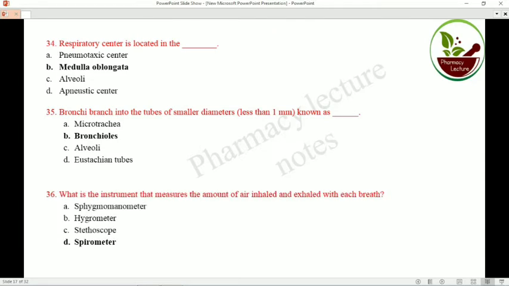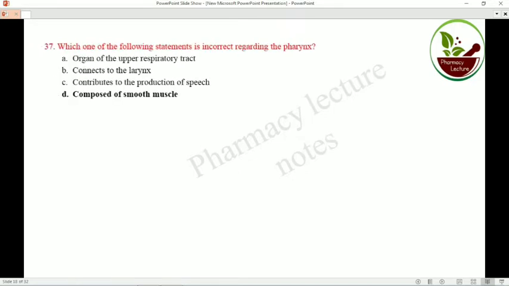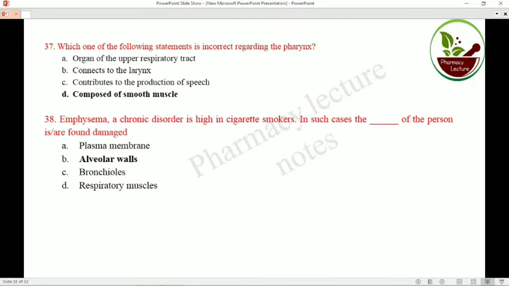What is the instrument that measures the amount of air inhaled and exhaled with each breath? That is the spirometer. With the help of the spirometer, lung capacity is also detected. Which one of the following statements is incorrect regarding the pharynx? The pharynx is part of the upper respiratory tract. It is correct. The pharynx connects to the larynx. Correct. The pharynx contributes to the production of speech. Also correct. So the incorrect one is that it is composed of smooth muscle. So the answer is composed of smooth muscle.